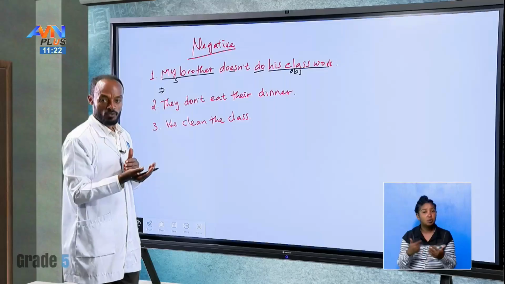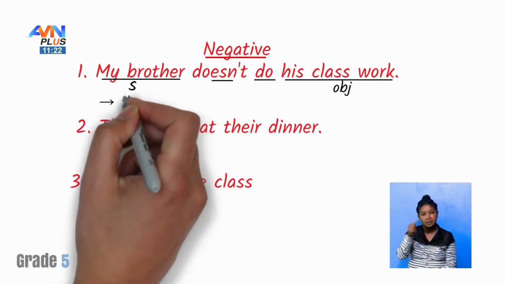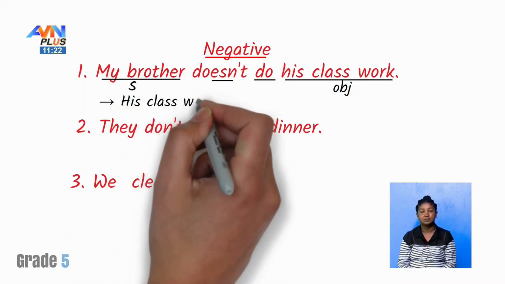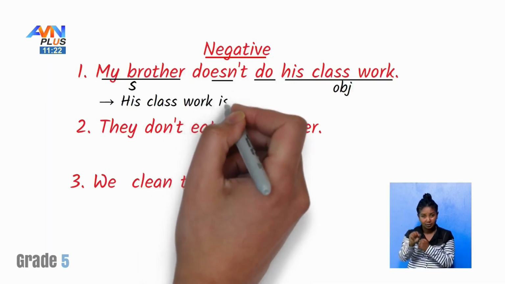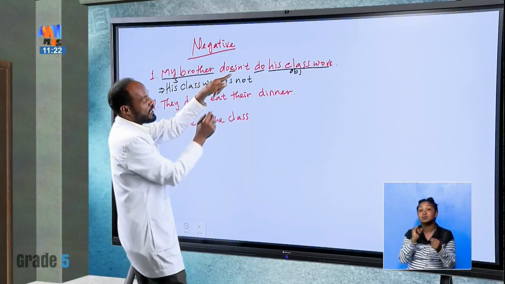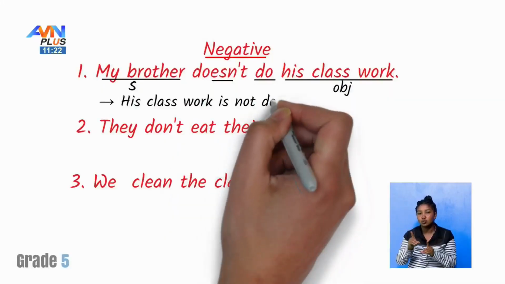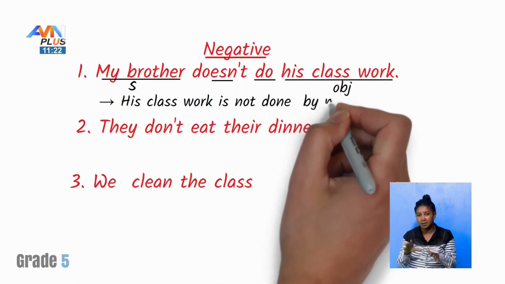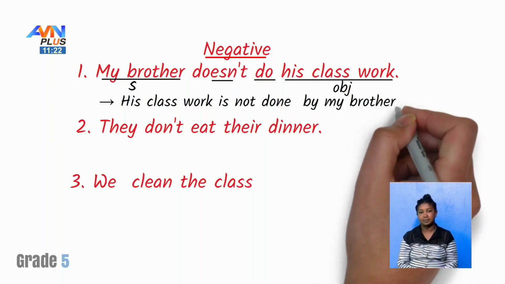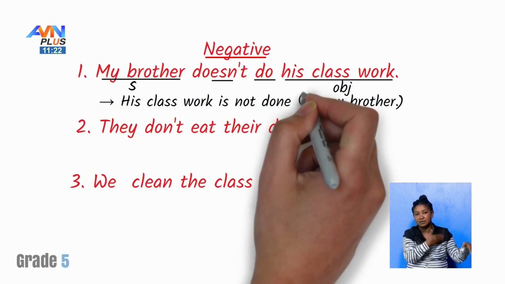So how can we change this one into passive voice? His classwork, singular, is not. What about the verb 3 form of do? Is not done by my brother. By my brother. If not necessary, you can leave it. This one's optional, by the way.